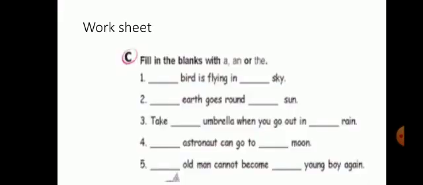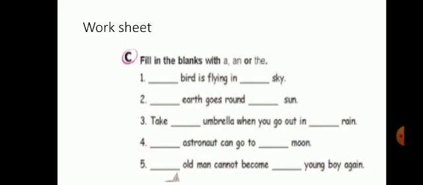Now we come towards a worksheet. Fill in the blanks with A, an or the. Blank bird is flying in blank sky. A bird is flying in the sky. We use A here because B is a consonant, and before sky we use the because sky is specific. Blank earth goes round blank sun. The earth goes round the sun. Both words are specific, earth and sun, so we use the here.